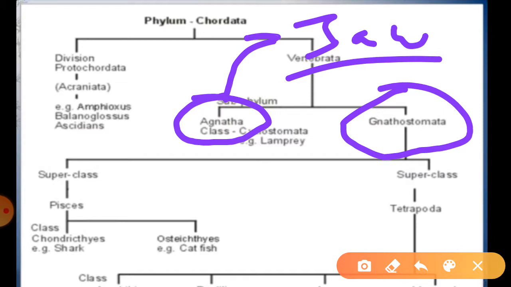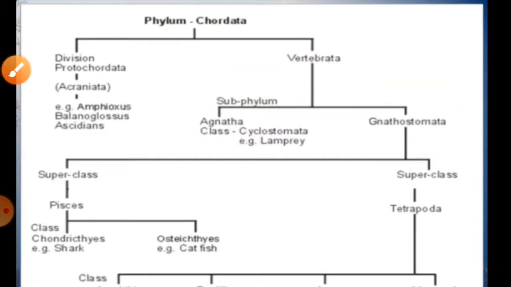इनके अंदर जबड़ा नहीं होता है, right. जैसे petromyzon fishes होती है और जो generally इस category में आती है. So we can say they are some specific types of structures that they can show, the lamprey and cyclostomata. So this agnatha is a subdivision of this subphylum of vertebrata.